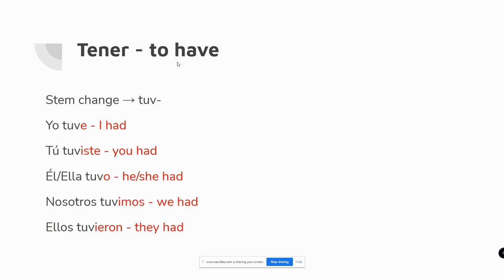Tener means to have, had in the past tense. The stem becomes tuv. Yo tuve, I had. Tú tuviste, you had. Él tuvo, he had. Nosotros tuvimos, we had. Ellos tuvieron, they had.